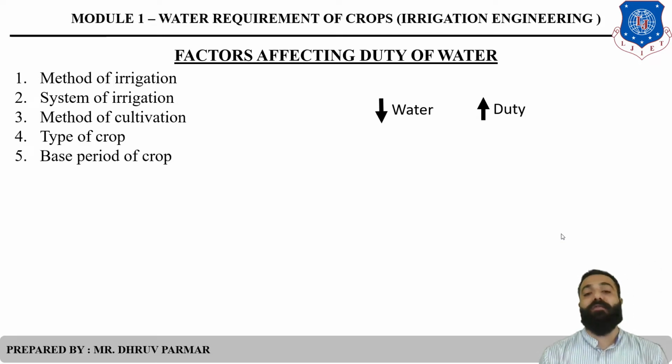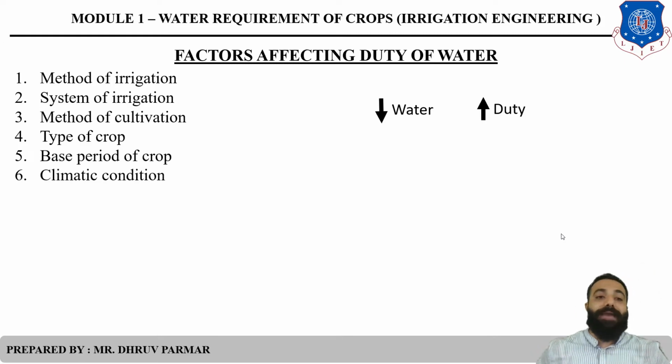Base period. You know the meaning of base period: it is the duration between first watering and last watering. When the base period is more, obviously water usage is more, so duty will be less. But if the base period of a crop is low, water usage is low, so duty will be more.